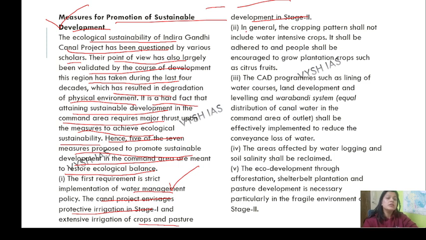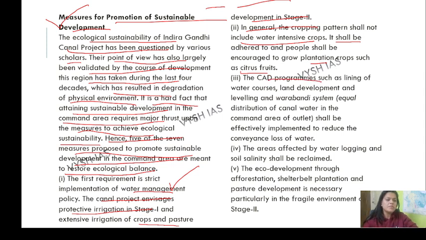In general, the second measure is that the cropping pattern shall not include water intensive crops. It shall be adhered to, and people shall be encouraged to grow plantation crops such as citrus fruits. So just remember citrus fruit, so you'll be able to link it with water intensive crops.